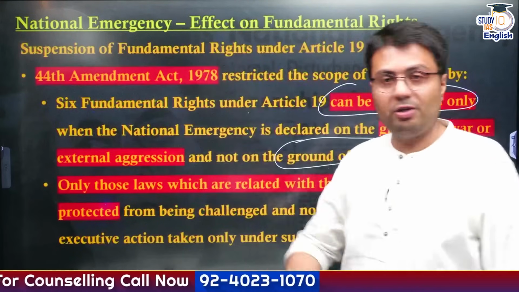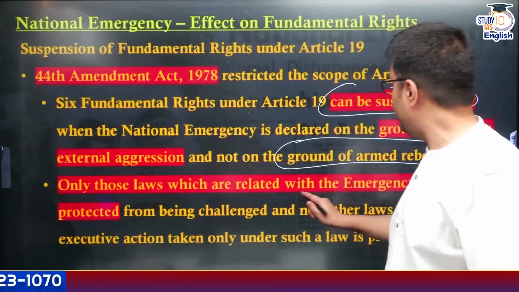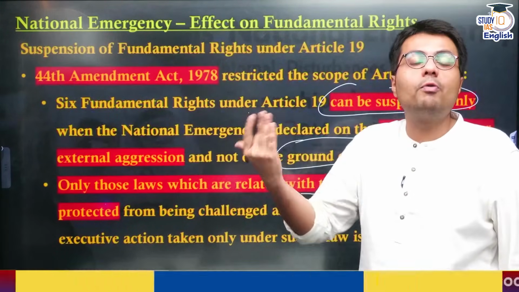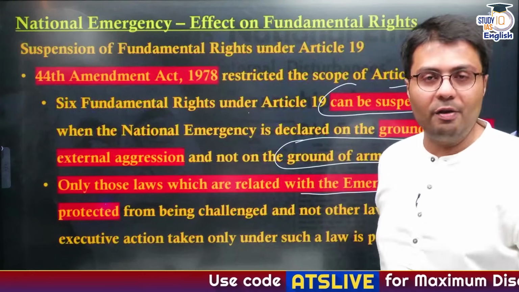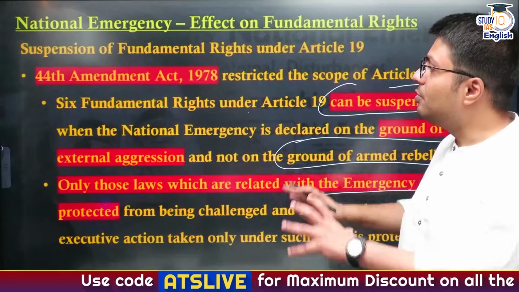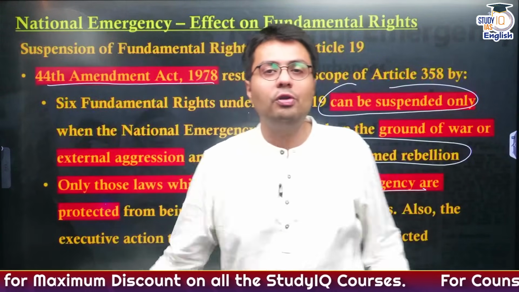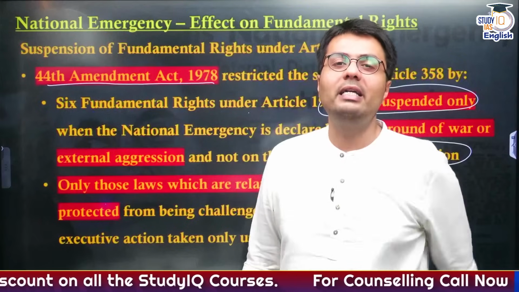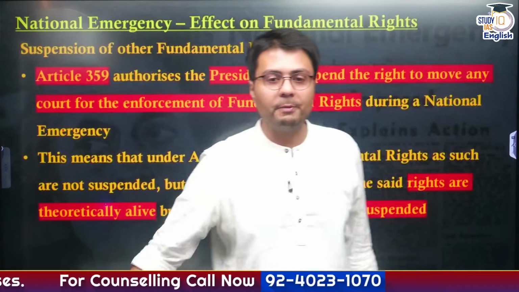So this was the first restriction. Another restriction is that only those laws which are relating to emergencies are immune from constitutional remedies. For the rest, you can go to courts and get them enforced by the courts, right? So these restrictions were imposed by the 44th Amendment on suspension of Article 19, particularly mentioned under Article 358 of the Constitution.